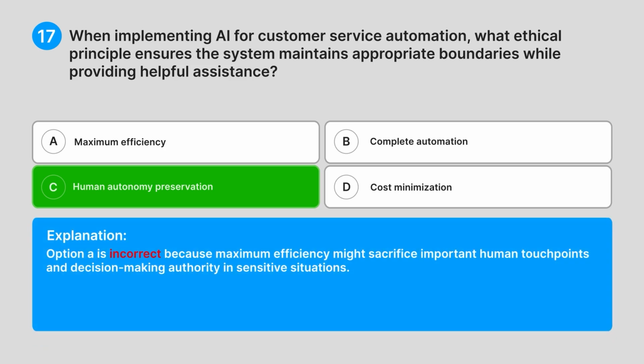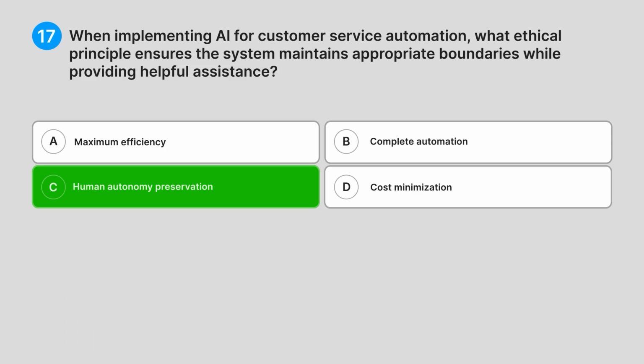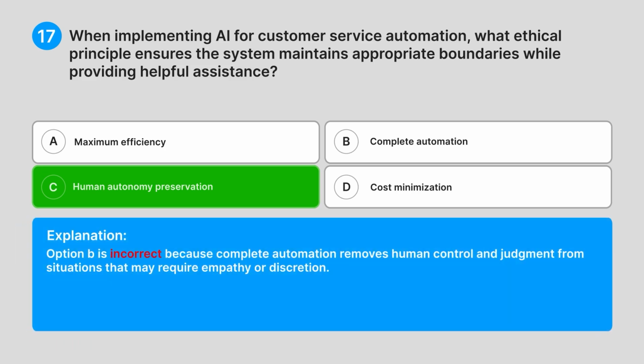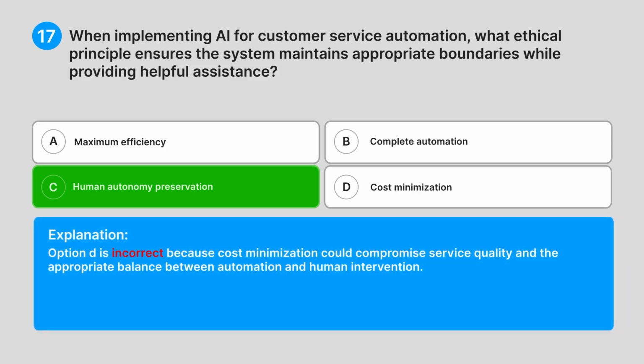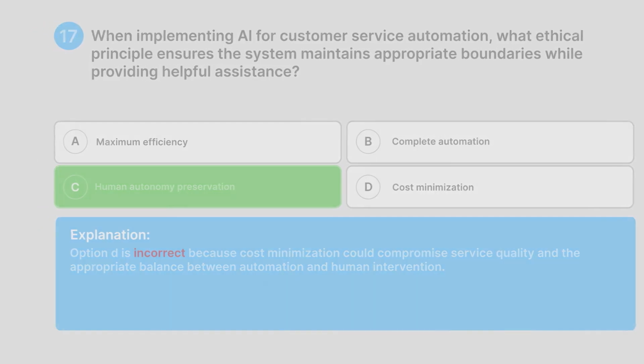Option A is incorrect because maximum efficiency might sacrifice important human touchpoints and decision-making authority in sensitive situations. Option B is incorrect because complete automation removes human control and judgment from situations that may require empathy or discretion. Option D is incorrect because cost minimization could compromise service quality and the appropriate balance between automation and human intervention.